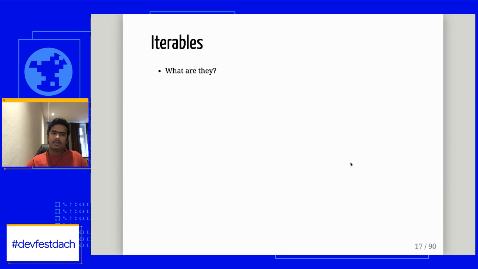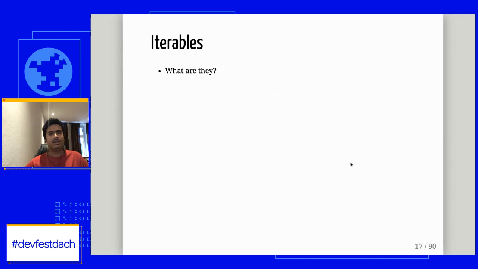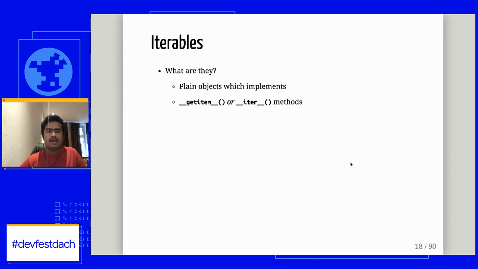But if I say it's an iterable, what does iterable mean, what really are they? It looks like iterables are some kind of objects or classes which we define, but those classes implement specific methods like __getitem__ and __iter__ built in. So dunder getitem and dunder iter are built-in methods in Python, and if our object implements them, then we say that it's an iterable.